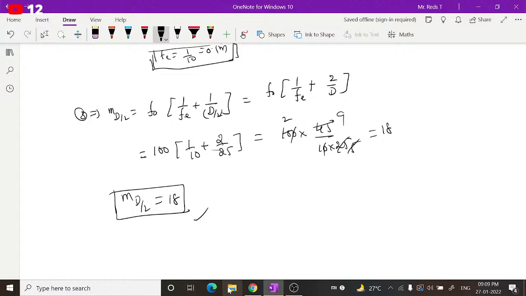We'll discuss that particular part in wave optics, at the end. Resolving power of telescope we'll discuss in wave optics. So in the next session, we'll start with wave optics, specifically interference of waves and Huygens wave theory. If possible, we'll try to discuss YDSE, Young's double slit experiment. Otherwise, we'll discuss interference and some numericals based on that. If possible, we'll try to discuss YDSE tomorrow itself to some extent.